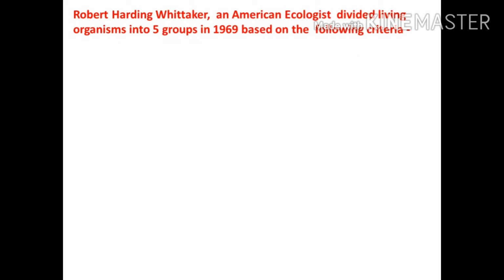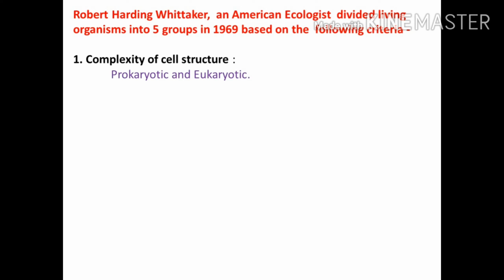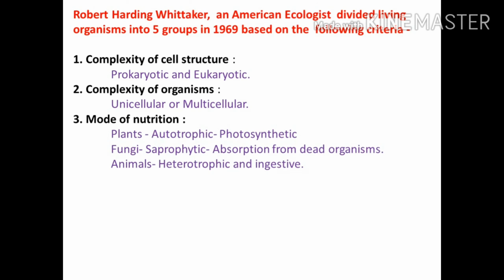But there was an American ecologist, Robert Whittaker, who divided living organisms into five kingdoms in 1969 based on the following criteria. The first criterion was complexity of cell structure, that is prokaryotic or eukaryotic. The second criterion was the complexity of organisms. Some of the organisms are unicellular while some are multicellular. Then the next criterion was the mode of nutrition.